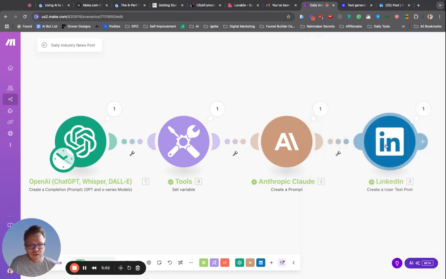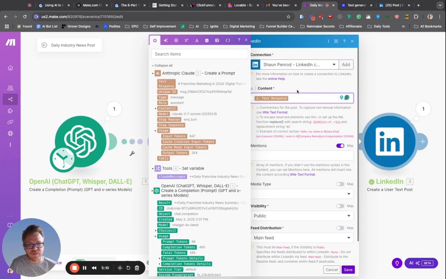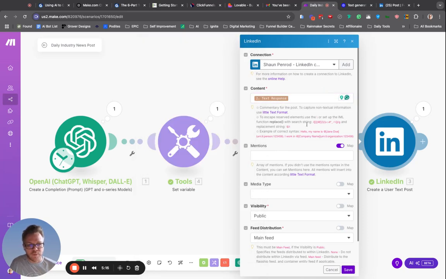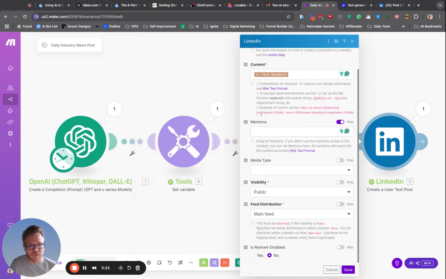Click save. Then you've got your LinkedIn account connected. Make sure that you've got it connected. And then the content for the LinkedIn post is the text response from Claude, so you just want that output. If you want to, you can put mentions in, so you could mention different companies, like here it's showing you, hello, my name is at Jane Doe. But for the purposes of simplicity, we'll skip mentions. You don't have to focus on media type right now. That's another thing. We're just doing posts, not articles. We want it to be public, on your main feed. Reshare disabled, no. And then you click save.